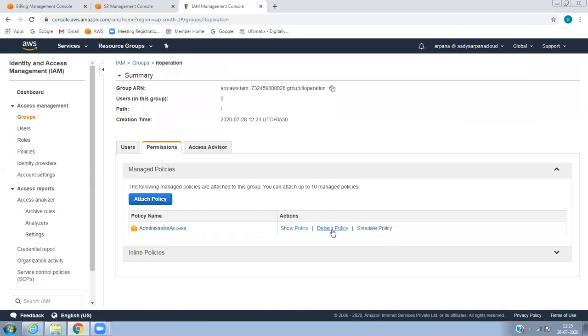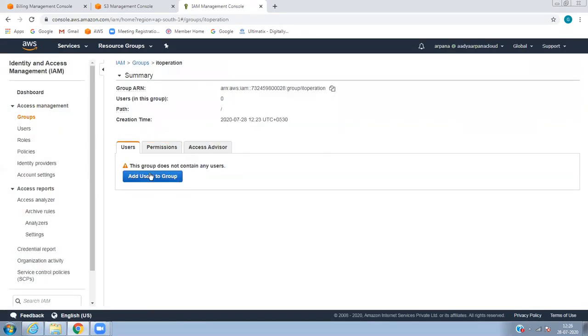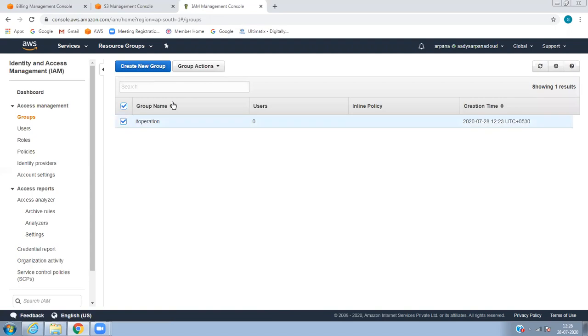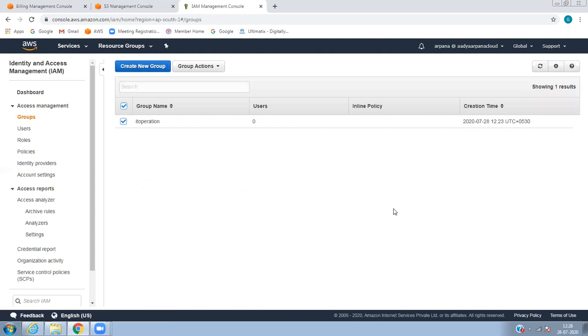So I will detach this policy. So I have detached that. So in an organization, you can just add the permission to the group and add the users so that you can distinguish how many users are admins, how many users are developers, how many users are HR, what is the policy attached, what is the permission given for the particular group. So this is one way to customize your IAM. This is very important. However, I will delete this, as you know how to create a group, how to add the users, how to add the permission. So let's talk about users.